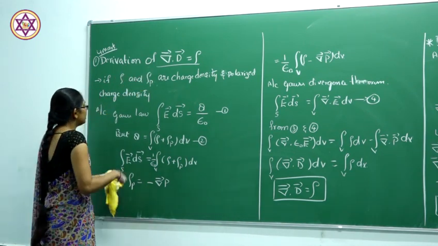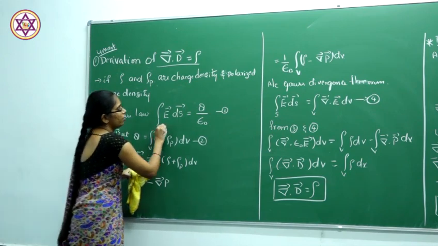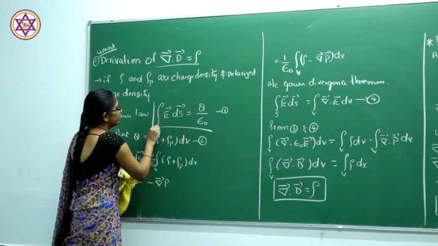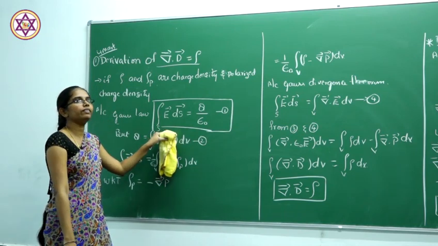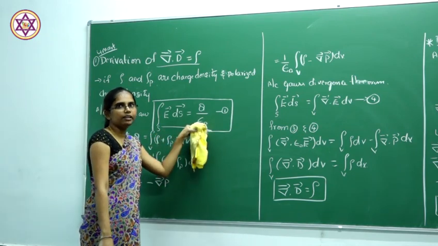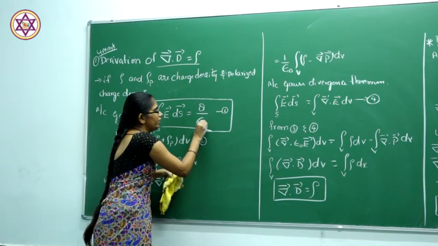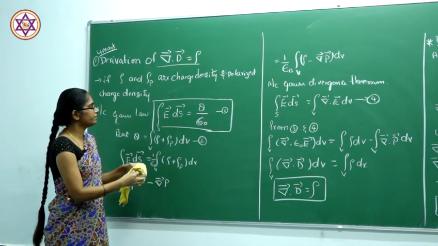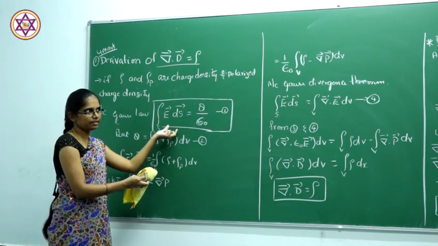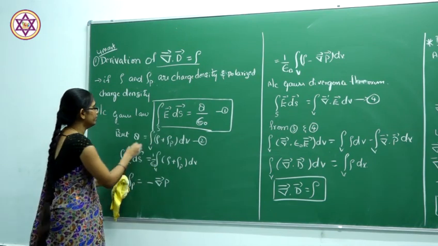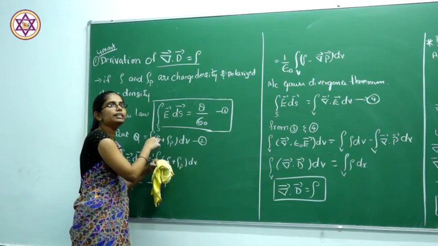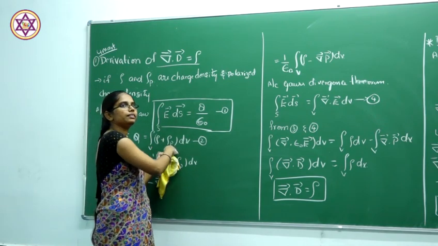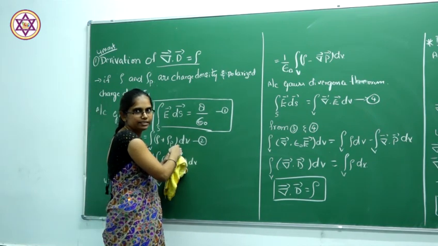For this, the Gauss law gives that the surface integral of E will be equal to Q by epsilon naught. So we know that Q will be the charge given by the sum of the charge density plus the polarized charge density.